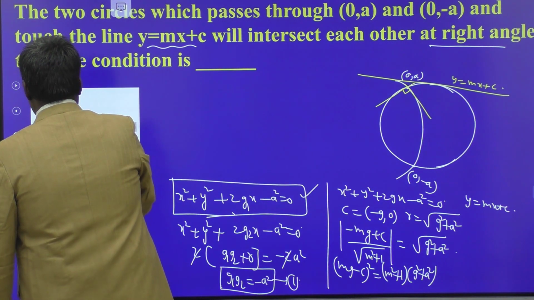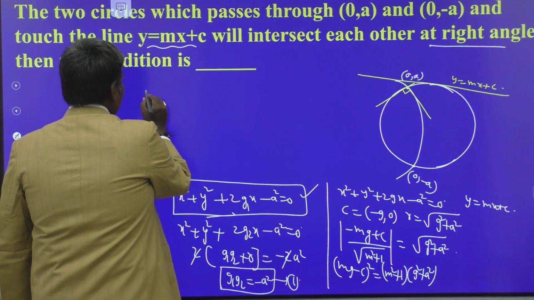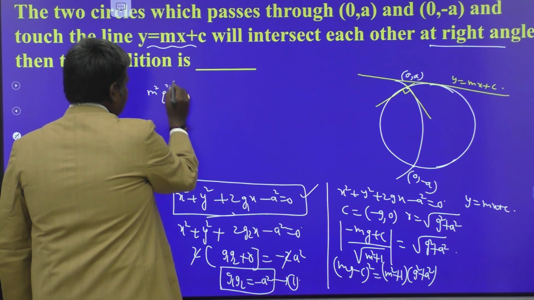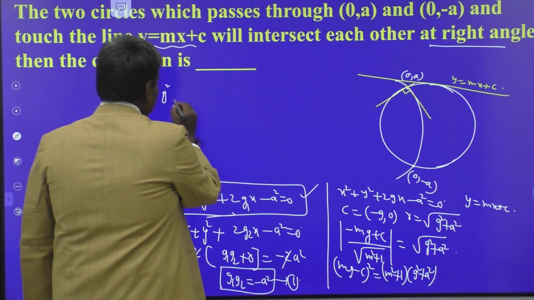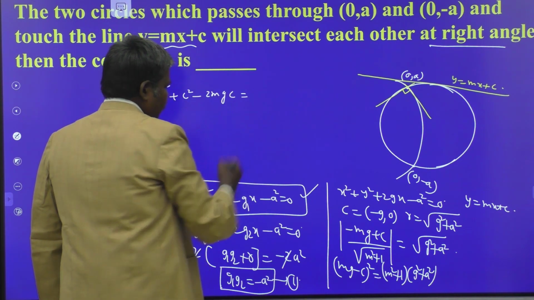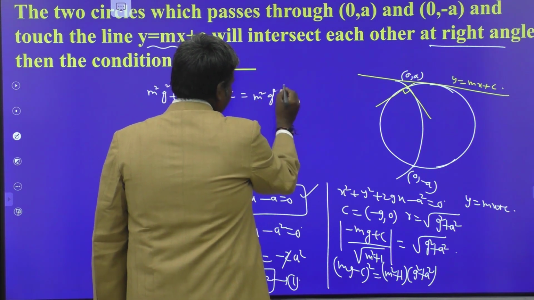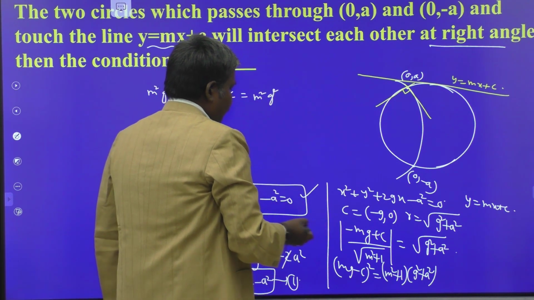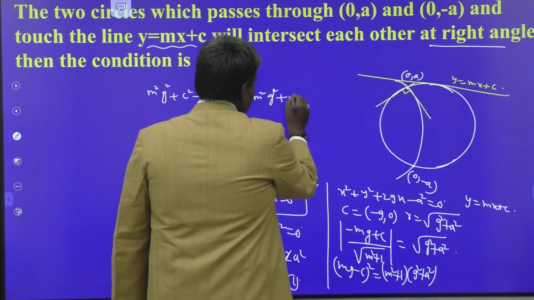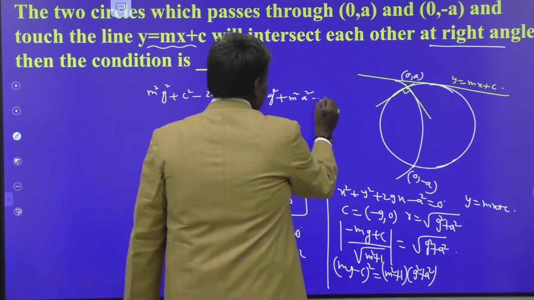Now see here, I am expanding this one: m square g square plus c square minus 2mgc is equal to m square g square plus m square a square plus g square plus a square.